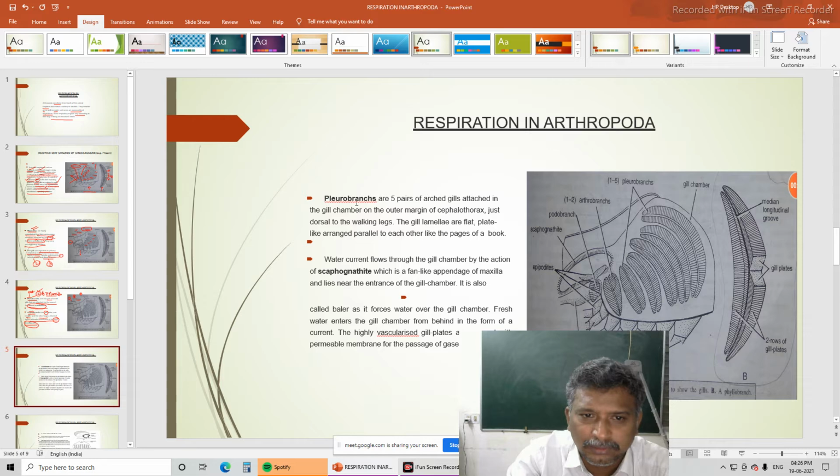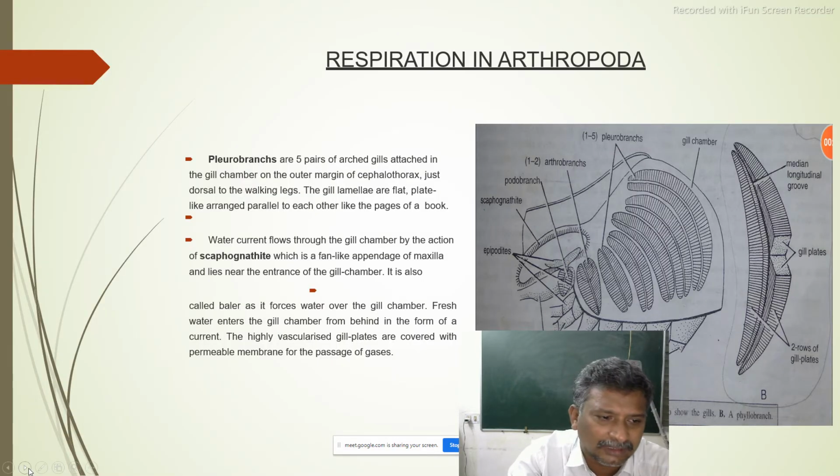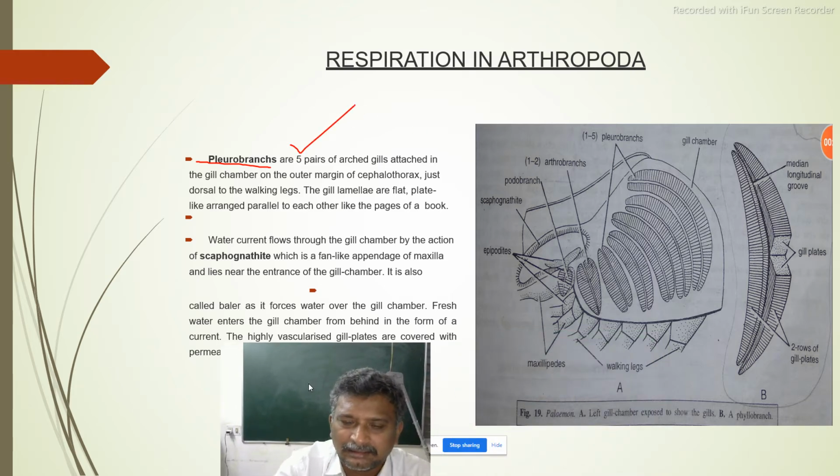Now, pleurobranch. We will see about it. How many pairs? We have already seen the same diagram from the first slide onwards. Yes, the same diagram is for the first, second and third slides, because all these 3 slides belong to the prawn respiratory system. So how many pleurobranchs are here? 5 pairs, sir. 5 pairs of pleurobranchs are here.